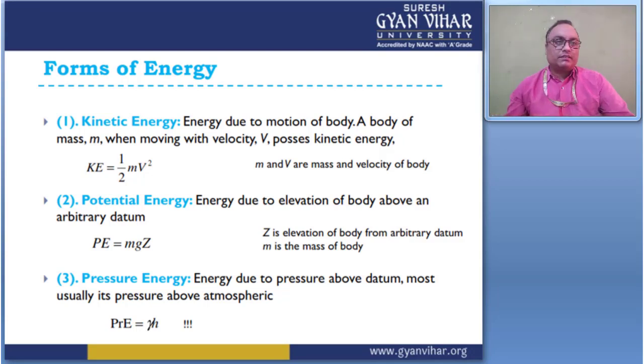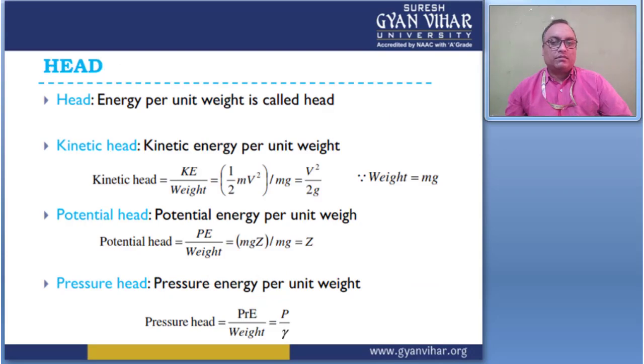Moving to the next slide. If I am considering only energy, then this energy gives some heads: the kinetic head, the potential head and the pressure head. So what is the head?